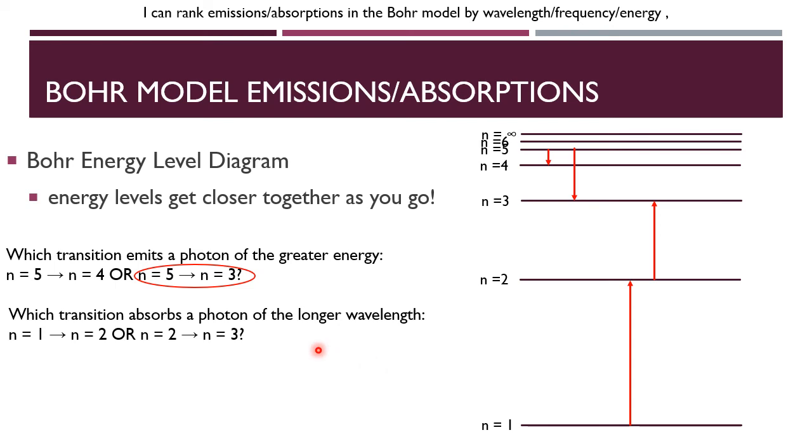Now this question is asking us for the longer wavelength. Remember, longer wavelength means lower energy, so that's going to be the smaller gap. In this case, it will be that 2 to 3 transition. So that would be your answer.